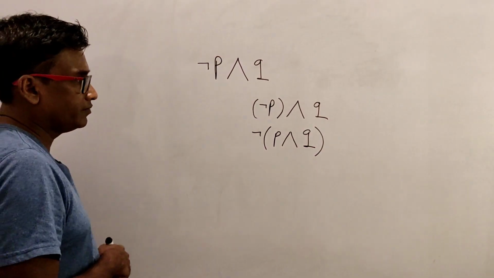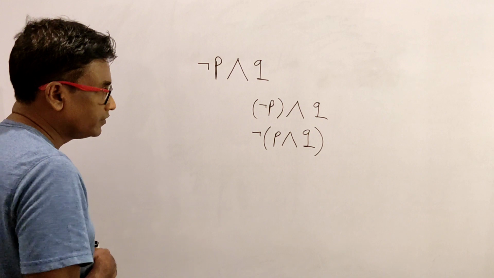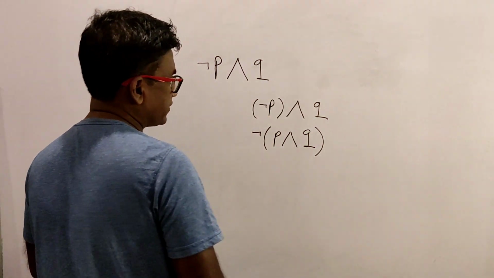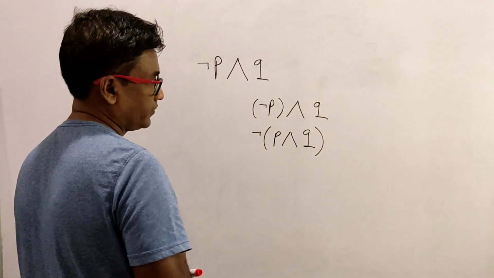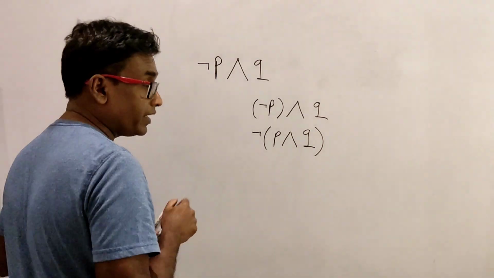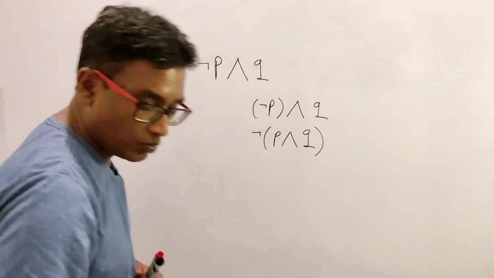Which is correct? This is confusing, right? Because you might get 2 different ideas if there is no rule regarding precedence of logic operations. There is a rule, luckily.